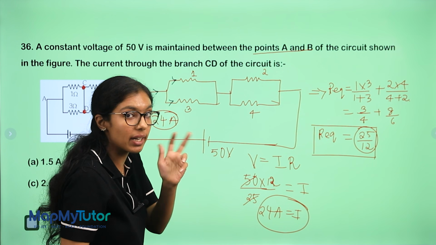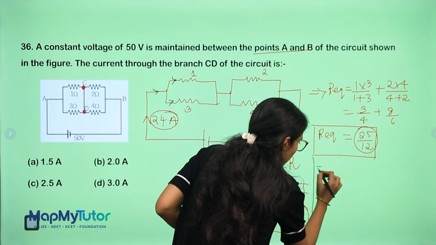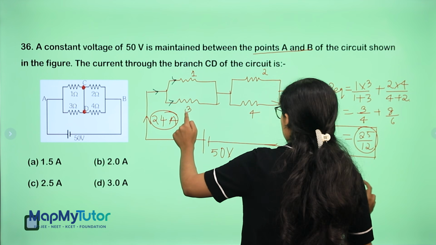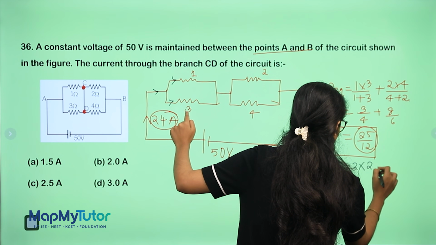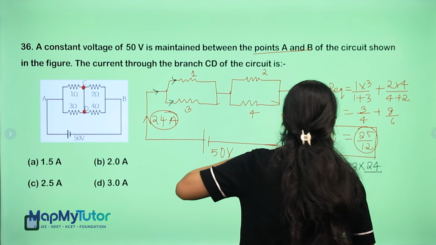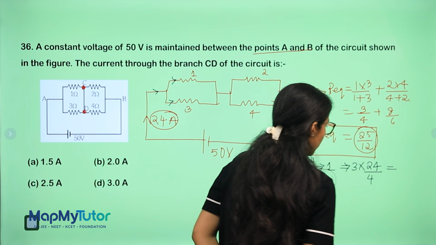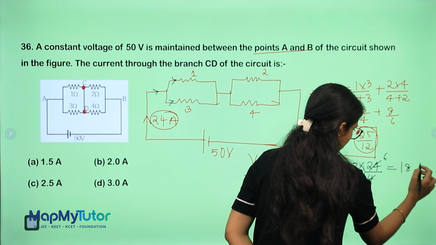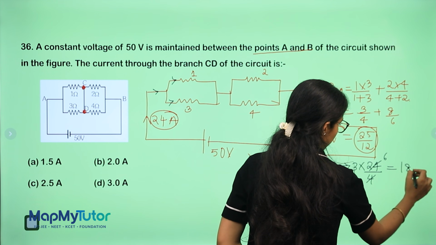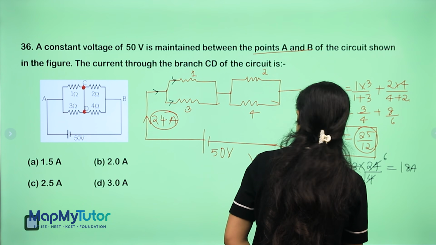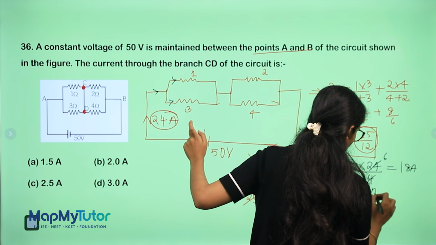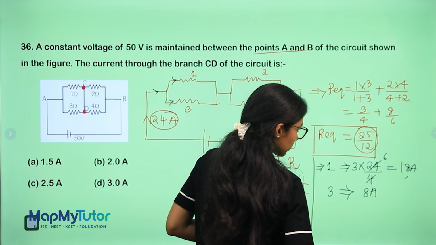So we need to find out the current flowing through 1. How much current will flow basically? The current is 3 into 24 upon 4. So that will give me the value as 18. 18 ampere is 4. Similarly, to the third one, it will be 8. You can just subtract it simply.